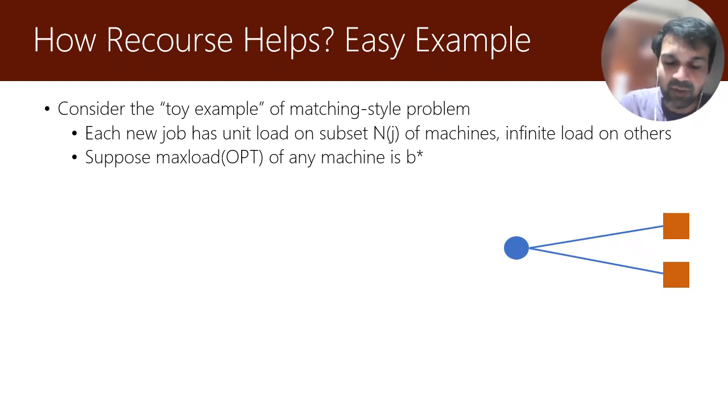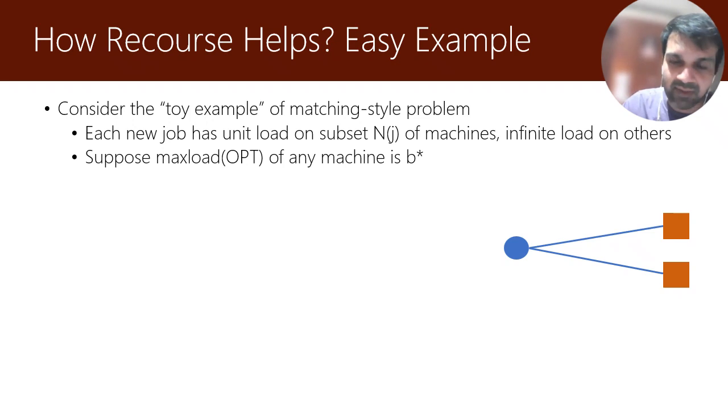So we can look at it as a bipartite graph. The jobs are on the left side, the blue circles, the orange squares are on the right hand side, and we put an edge if the job has unit load on that machine, and we don't put an edge if you can't schedule a job on a machine. And suppose the instance is such that the optimal assignment has a max load of B star, meaning that we can find an assignment of the jobs to the machines so that every right vertex receives no more than B star many left vertices or jobs.